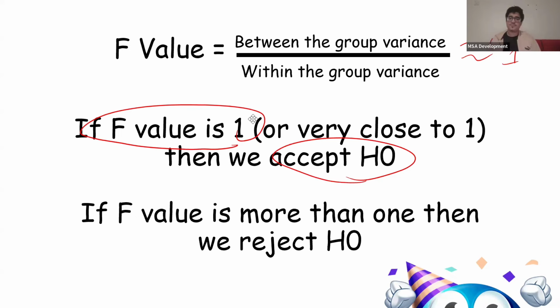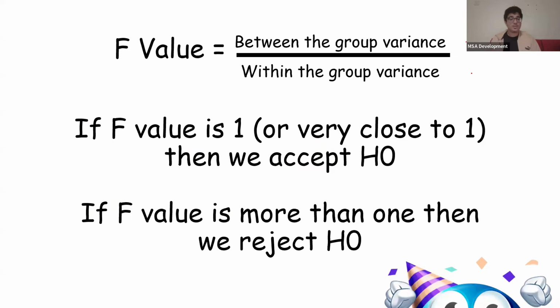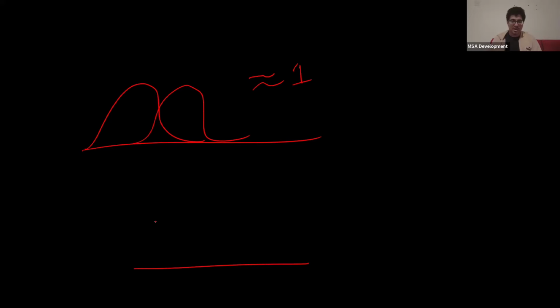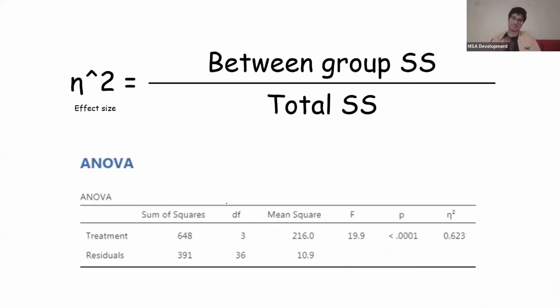But let's say the between group variance is high and the within group variance is low, like I mentioned in the last slide. We might get a value that is higher than 1, okay? And in that case, we'd reject the null hypothesis, accept the alternative. There is an obvious difference between these different groups, okay? So for example, this might have an F value of 1, okay? But this, on the other hand, has an F value that's more than 1. We'd reject the null hypothesis. These guys are completely different, okay? I hope that makes sense.